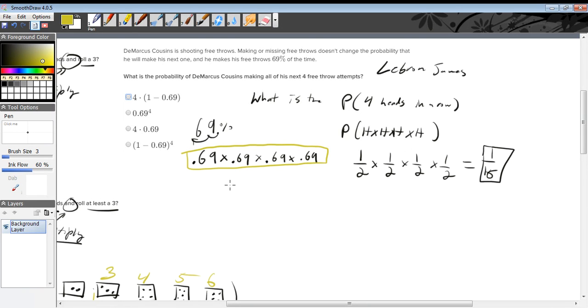Well, this is the same thing as 0.69 to the 4th power. There are four 0.69s multiplying each other, and this exponent means that the 0.69 is going to be multiplying by itself 4 times: 0.69, 0.69, 0.69, and 0.69. So, good thing we don't have to do all that multiplication. The answer is 0.69 to the fourth.